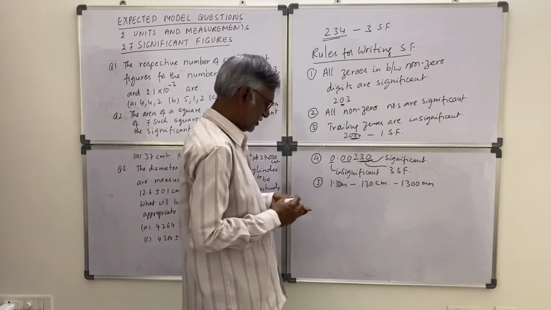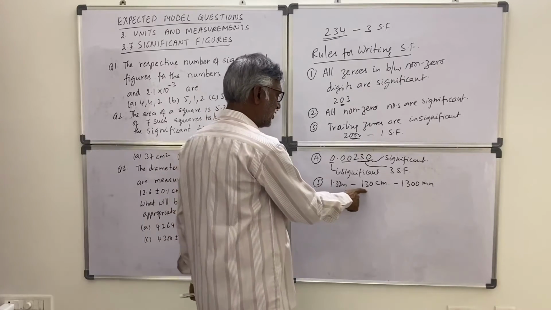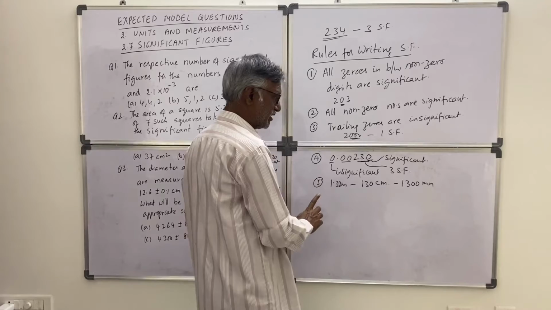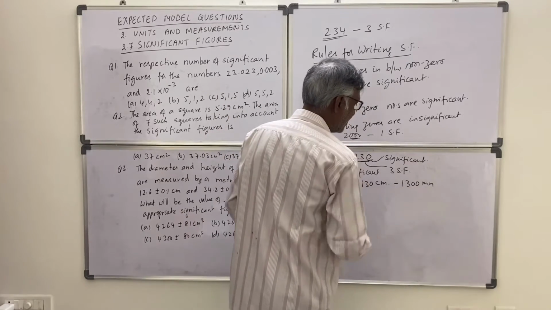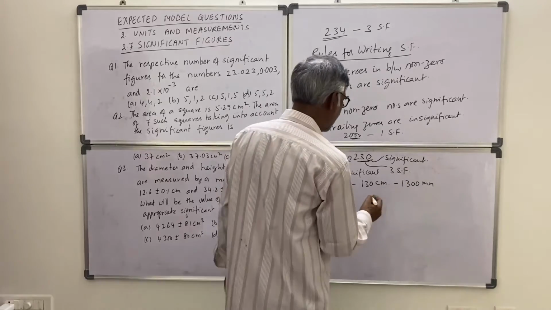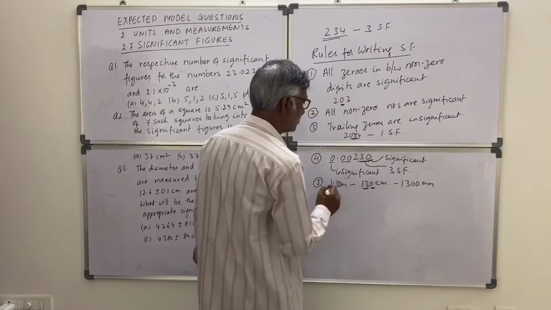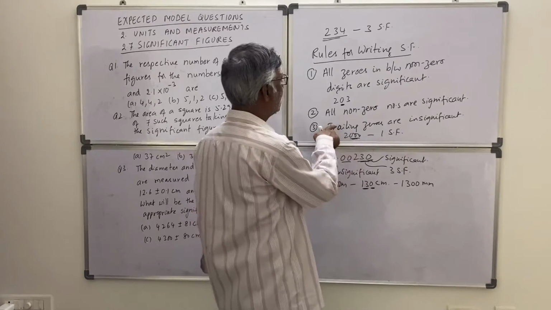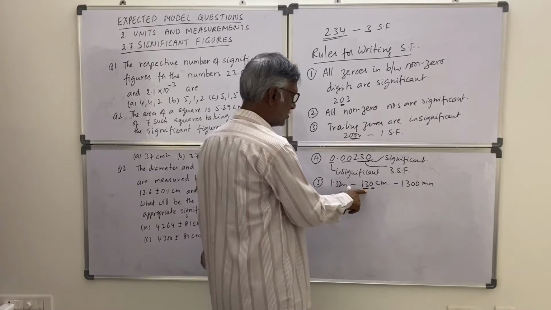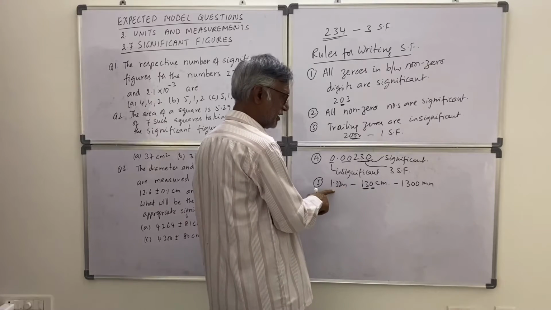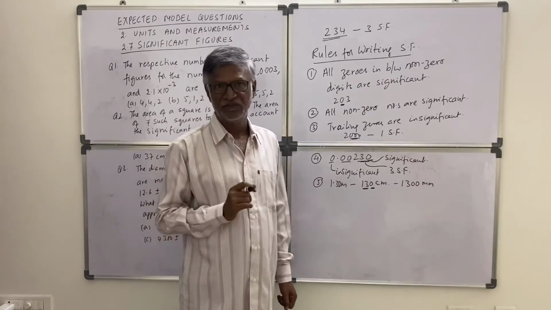Even if I am converting to 130 centimeters, 3 digits are there, here 3 digits are there. But here 1300 millimeter is there. So actually in this number, these trailing zeros are not significant. These two digits are significant. The trailing zeros are insignificant. So here two significant figures, here three significant figures. So conversion should not change the significant figures.